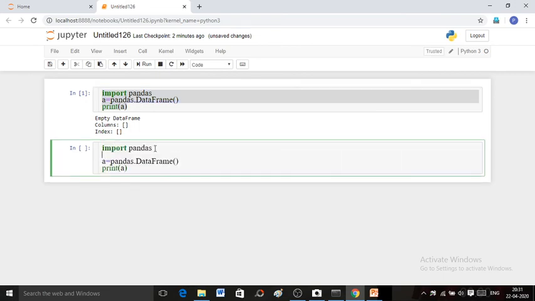Now let us create it from a NumPy array.